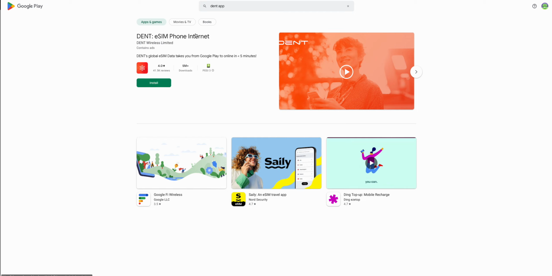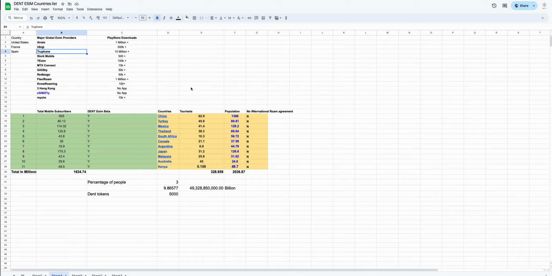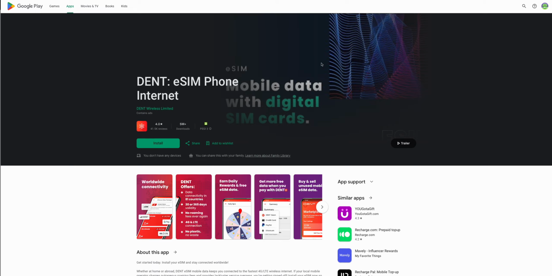That is a significantly high number of downloads compared to most of the providers on the list. So DENT is probably top of the list at the moment, I would say. Remember, it says 5 million plus. This has been showing up for several years now, so we might be close to 10 million plus. We don't know that because DENT Wireless has never shared the data publicly.